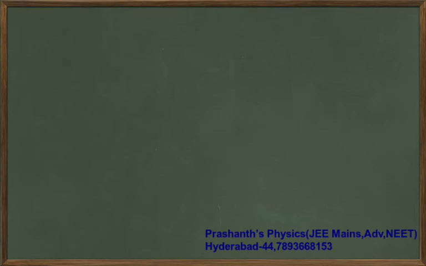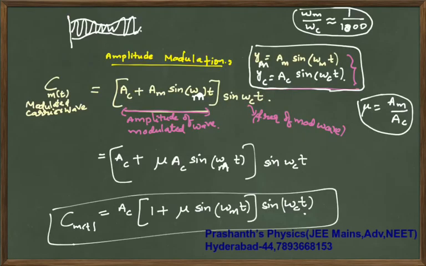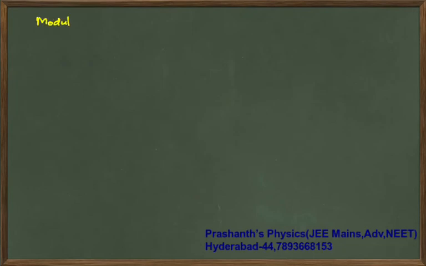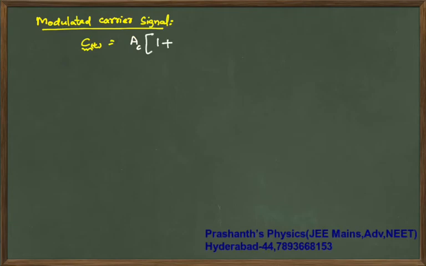Your modulated carrier signal C of t is going to become, as I have told you, AC plus AM sine of omega of m into t, times sine of omega of carrier into t.